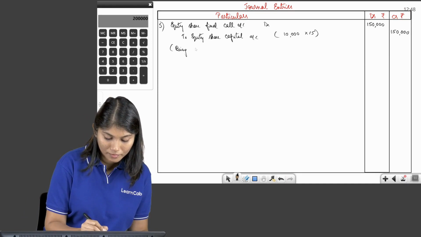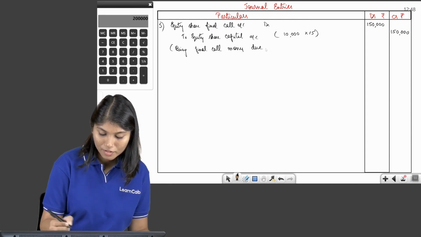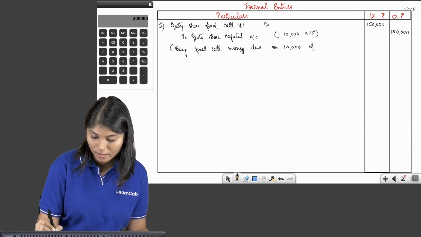Being final call money due on 10,000 shares.